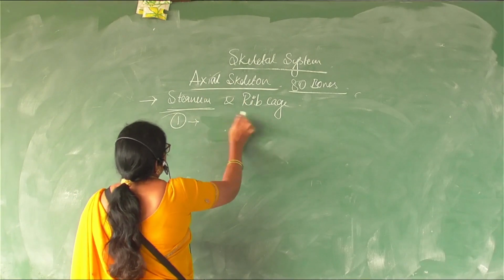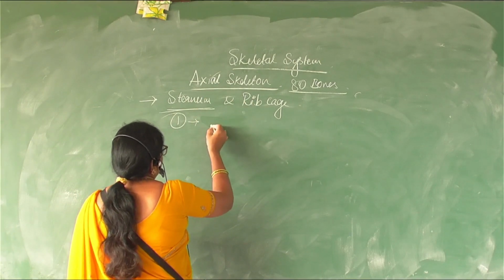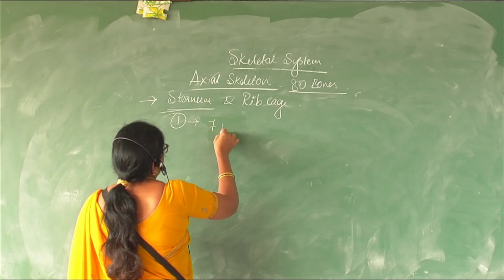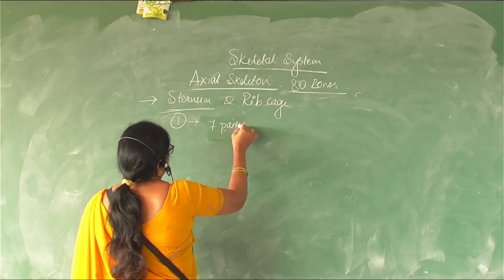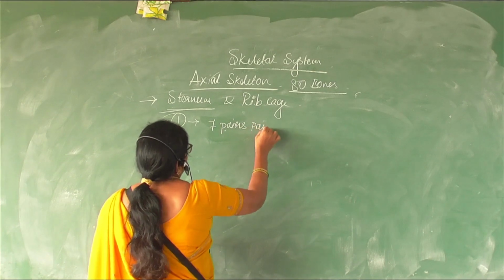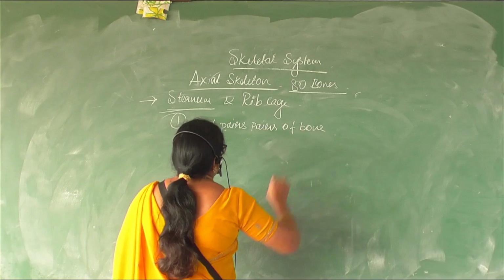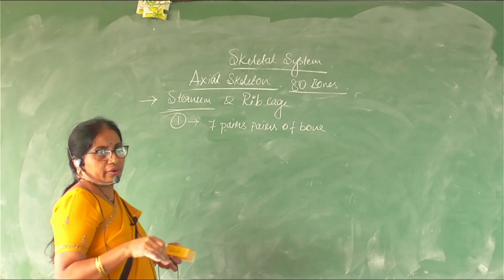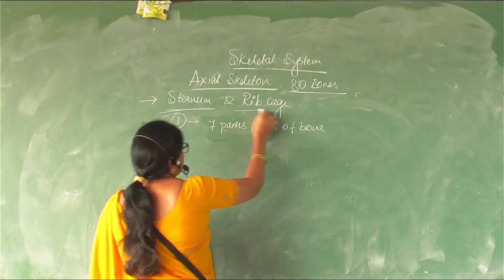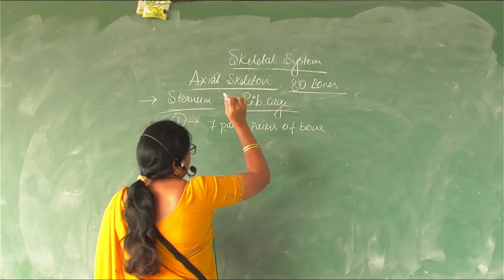Nearly 7 pairs of bones on the ventral part, and in all there are 12 pairs of ribs.